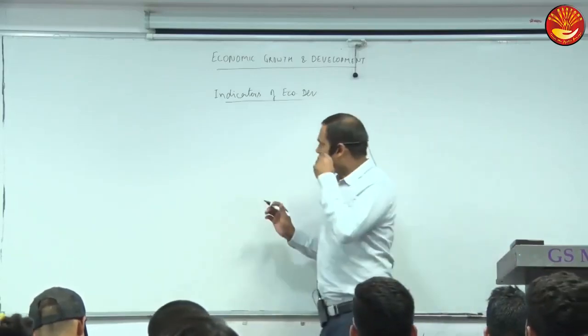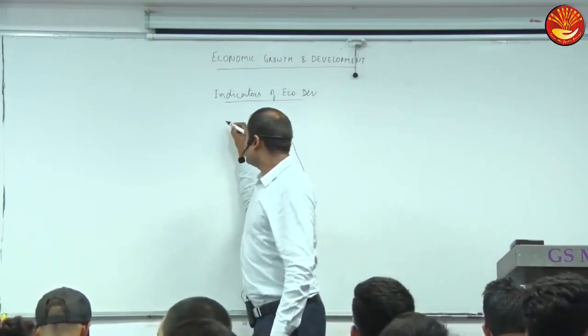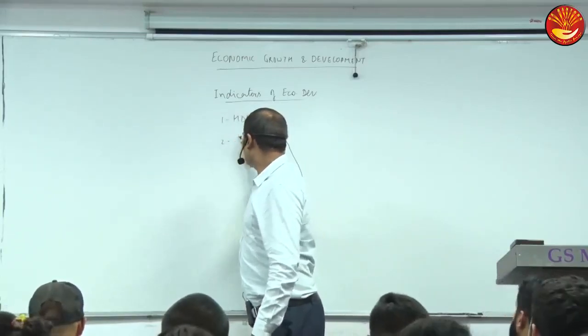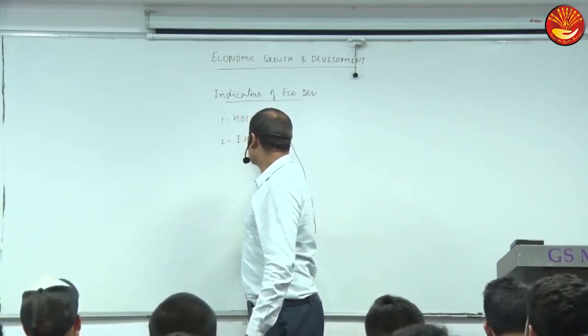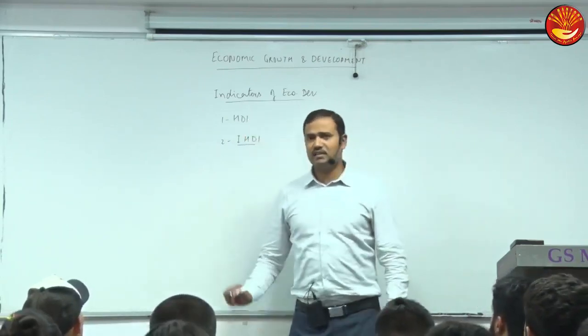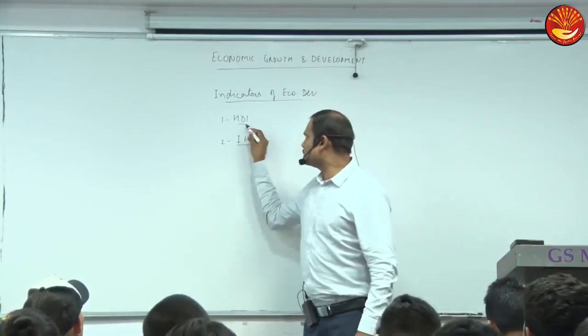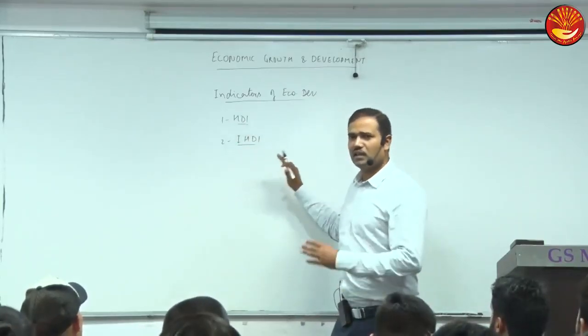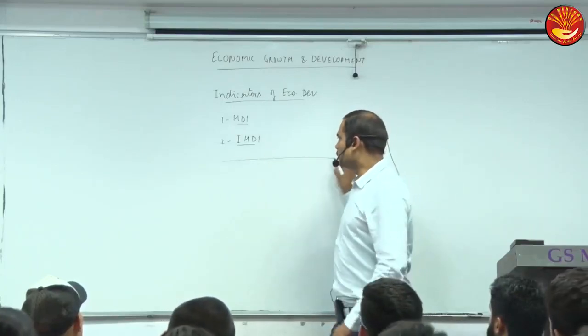Okay, so among indicators, we have discussed HDI, the Human Development Index, and second we were taking up inequality adjusted HDI. So what is inequality adjusted HDI? It is actually based on the same three dimensions of HDI, but it accounts for inequalities in the three dimensions. So more inequality, more discount we will make.